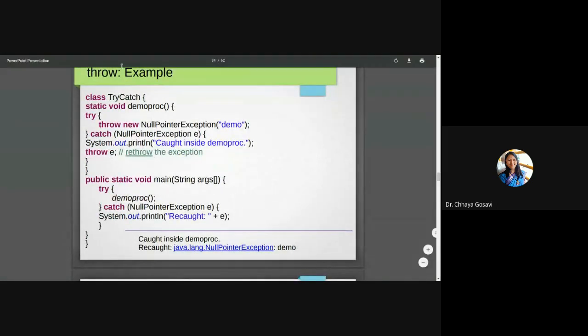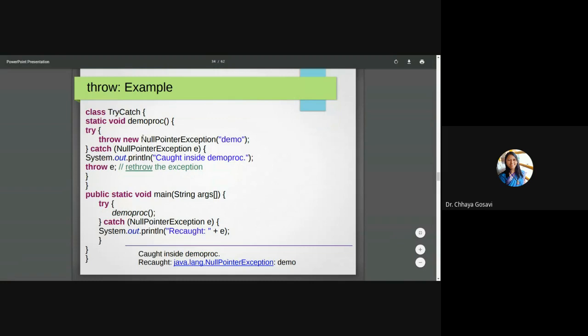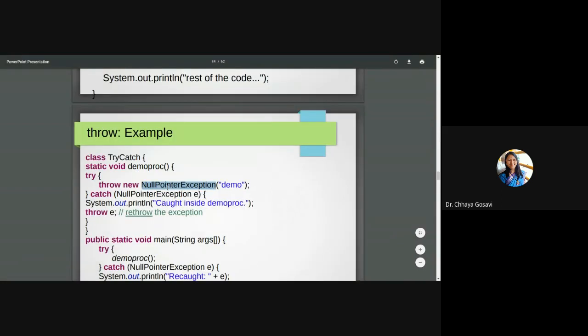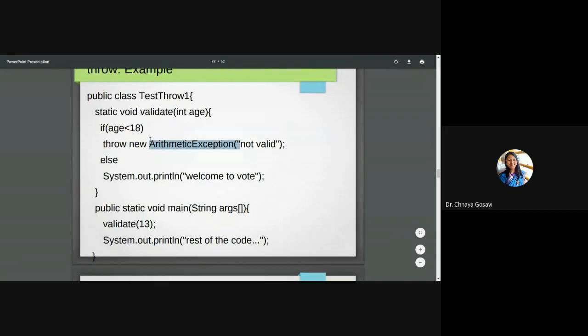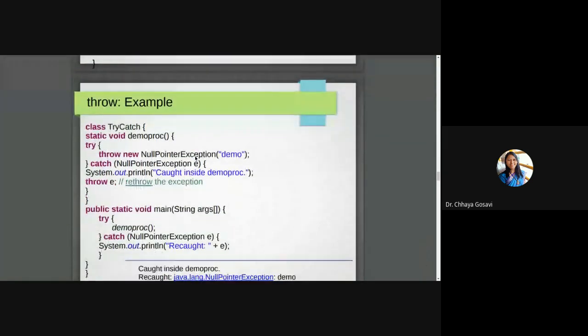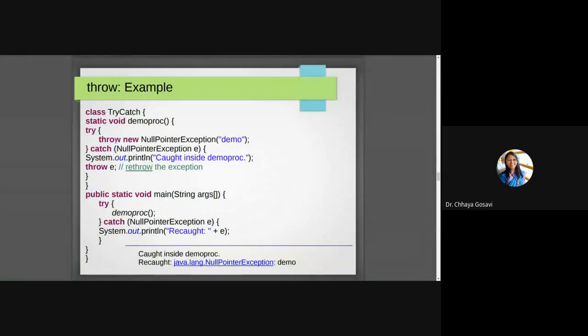So this is another example of throw. You can throw inbuilt exceptions like NullPointerException, or here we have provided ArithmeticException, which is also an inbuilt exception. If you are throwing this exception, it will be caught by this catch block and it will print caught inside demo procedure.